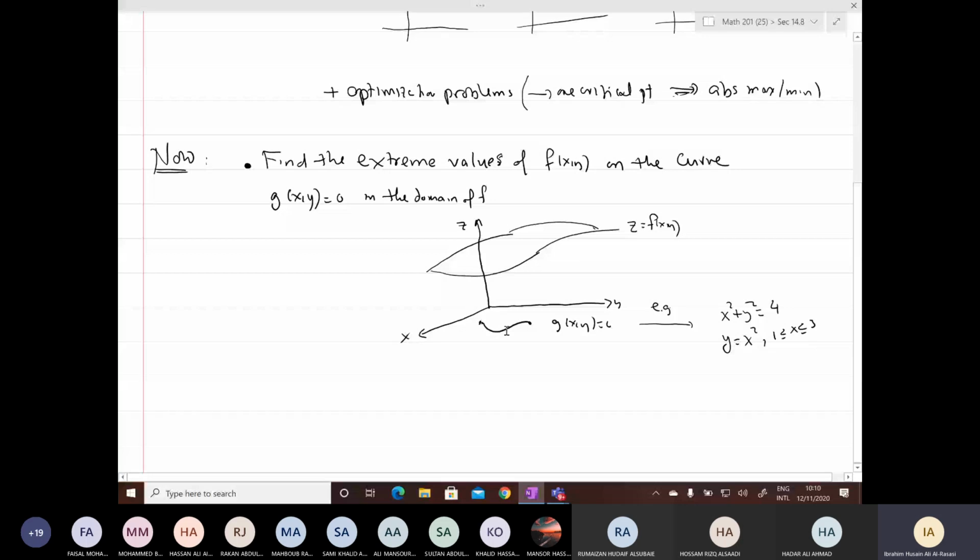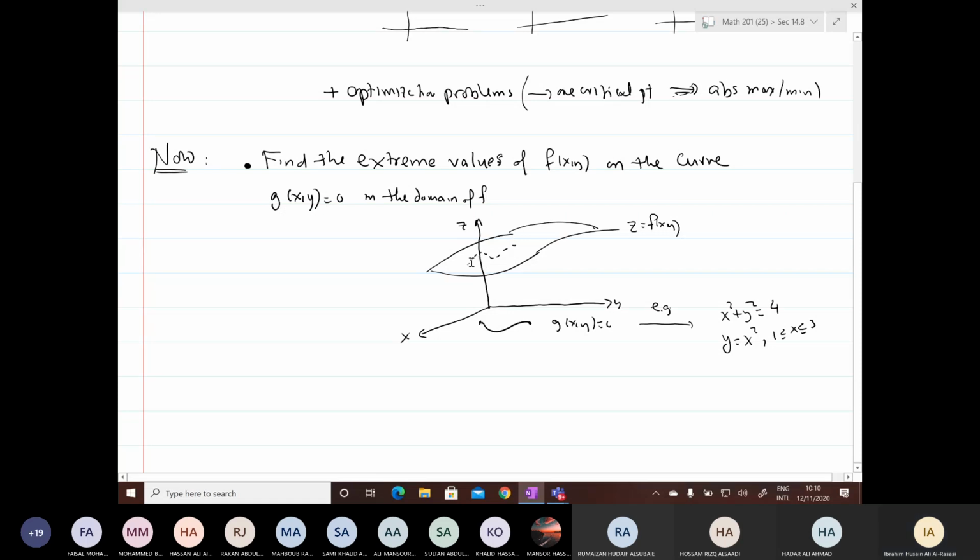For these points, at what point on the curve will f have a maximum? At what point on the curve g will f have a minimum? The image of this curve on the surface would be something like this, for example. I need the largest value of z, the smallest value of z, the largest value of f, the smallest value of f.